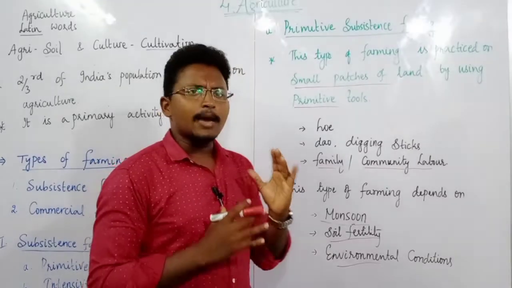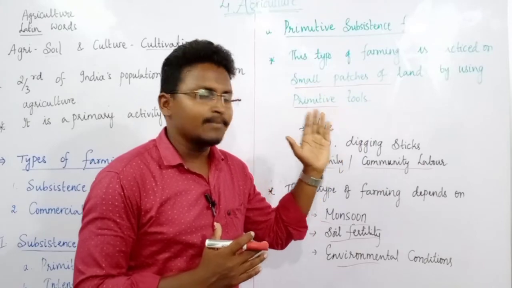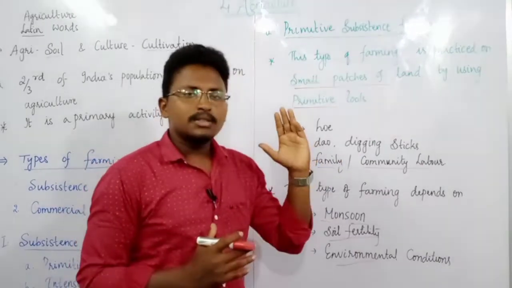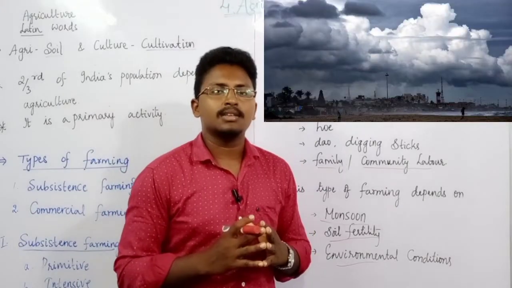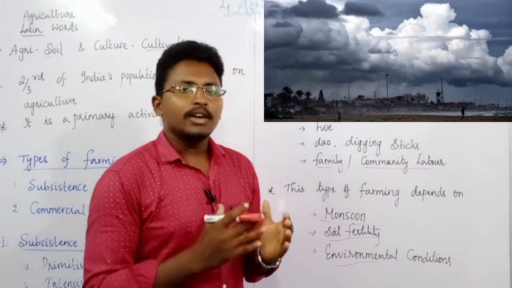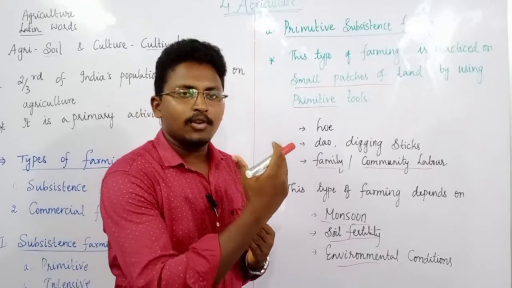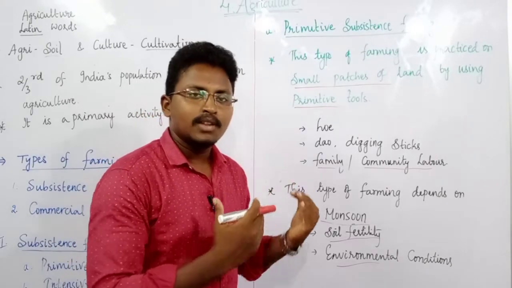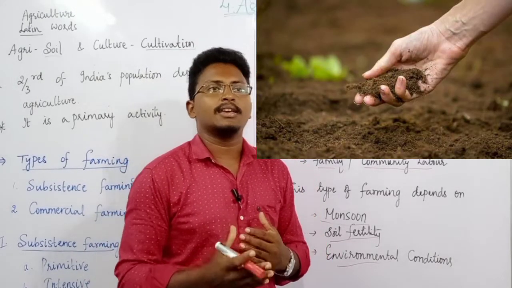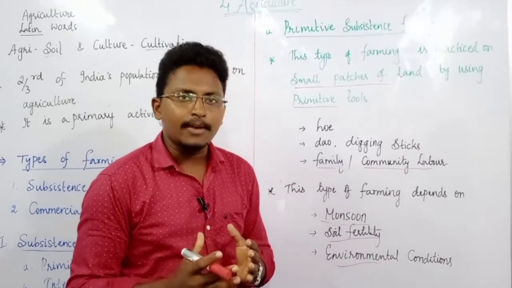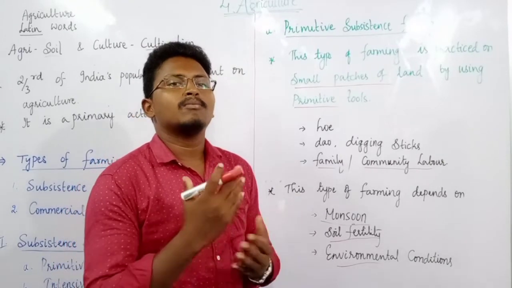Primitive subsistence farming is dependent on three important factors. One is monsoon, in the sense of rainfall. If the rainfall is very high, the production will be very high. If the rainfall is less, the production will be less. Then soil fertility. For example, if they are cultivating on a fresh land for the first time, it will give more production.